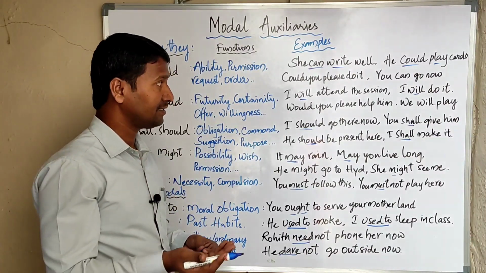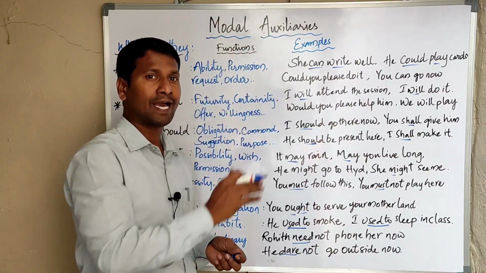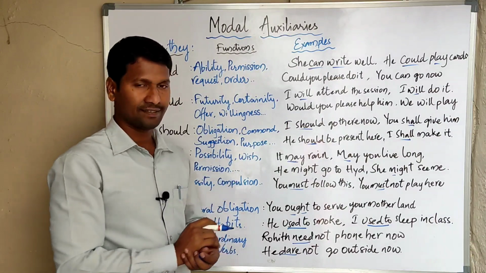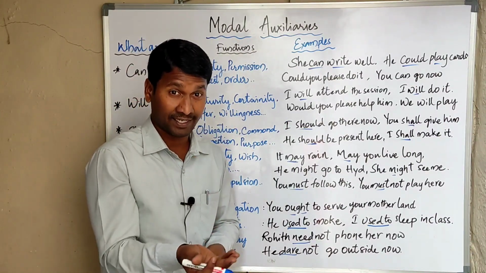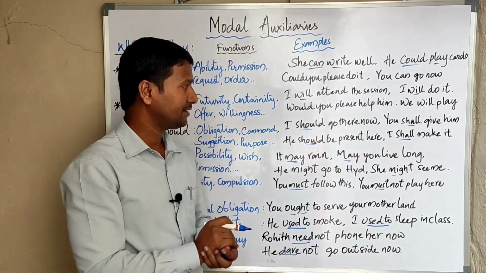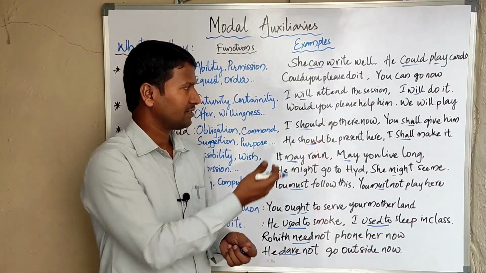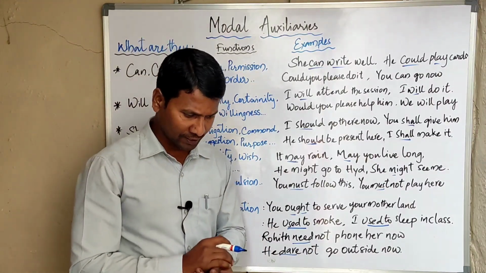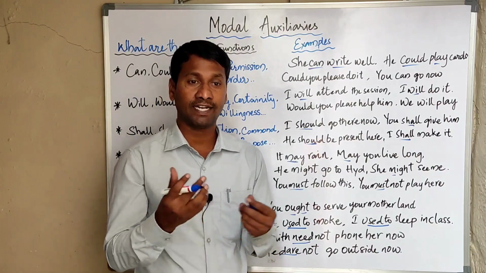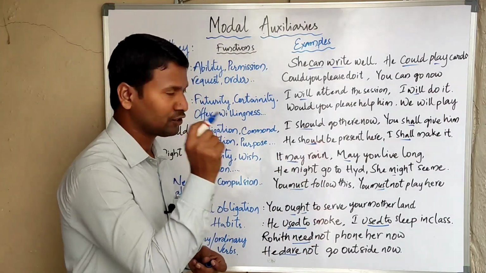I will attend the session tells about a future event. I will do it: when we say we are going to do it at any cost, that is certainty. Would you please help him: when you offer or request. We will play: will is also used to show the willingness of a person. When we are interested to do the task, we use will to express our attitude.